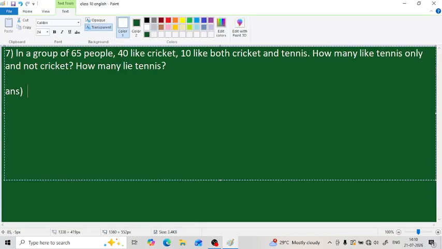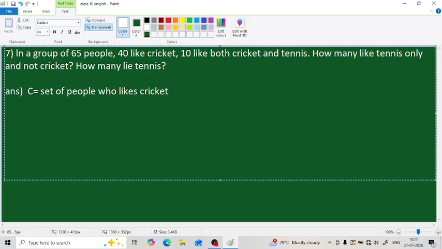So this is our next question. In a group of 65 people, there are altogether 65 people and among them 40 like cricket. So our first set is C, and what does it mean? The set of people who like cricket.